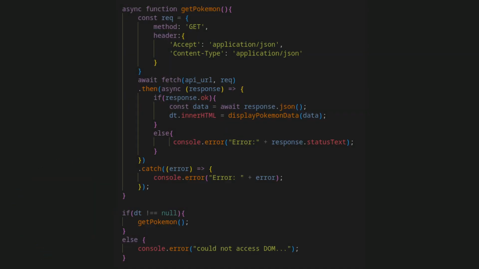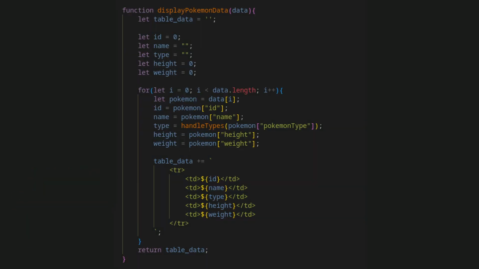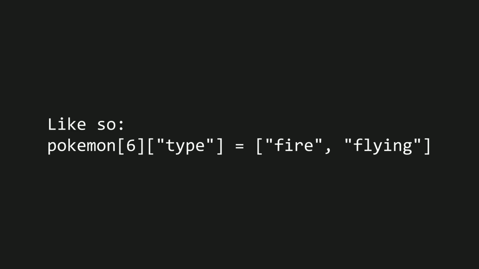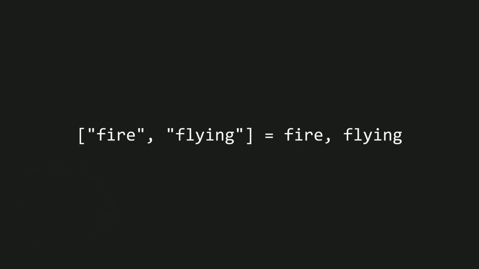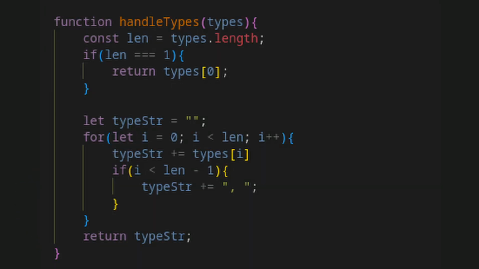Data is the JSON data from fetch data, so I pass data into this function. The Pokemon types is a list of types because Pokemon can have more than one type. I want to display each type as a string and separate it by comma. I accomplish this like so.